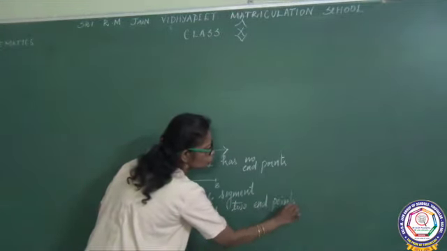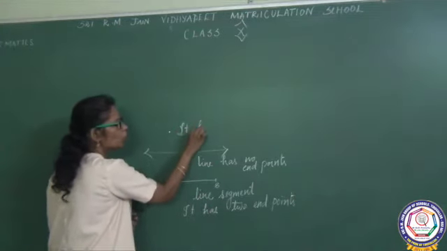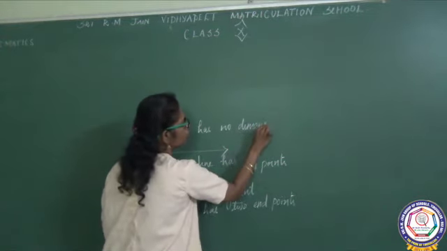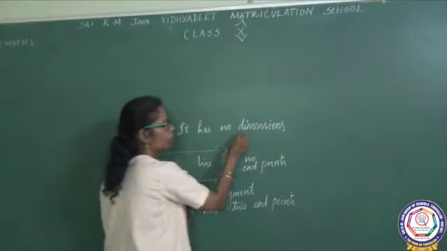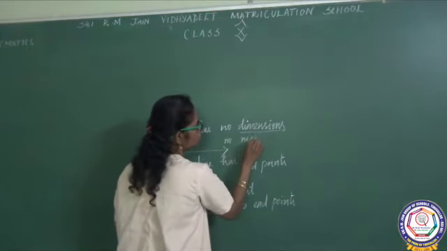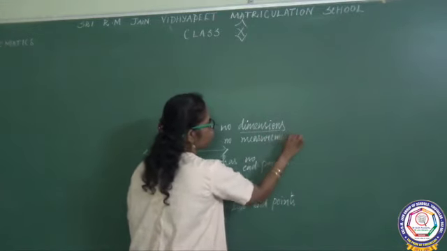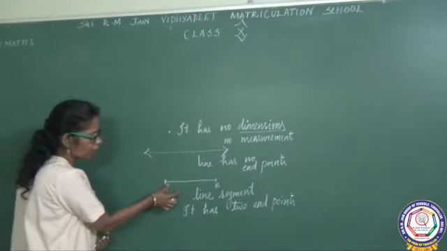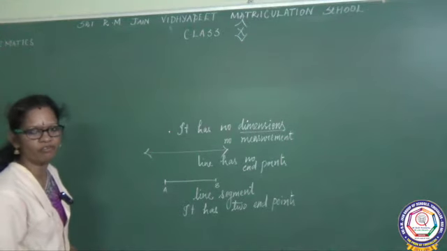Point means it has no dimension. Dimension means there is no measurement. We can't measure a point. A line segment we can measure. Right. Now next, using the line segment we are going to enter into the topic of plane figures.